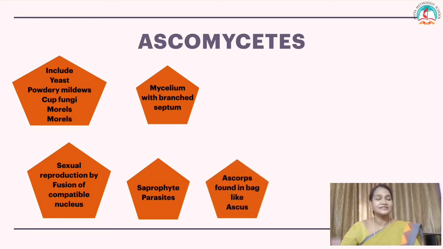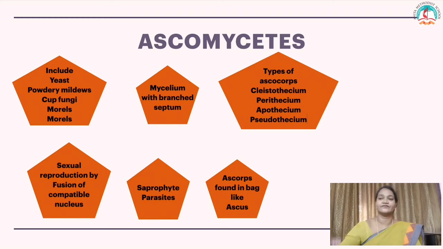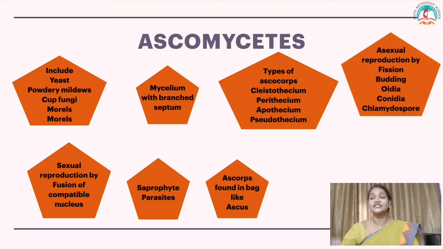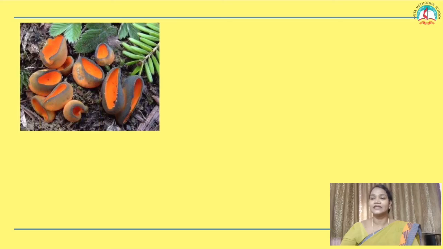Mycelium with branched septum. They have mycelium, but they have a branched septum. They have a wall. The ascocarps are spherical structures found inside a bag-like structure called ascus. The types of ascocarp, I'll show the picture later. Types of ascocarps are Cleistothecium, Perithecium, Apothecium and Pseudothecium. The asexual reproduction is by fission, budding, conidia, oidia and chlamydospore.